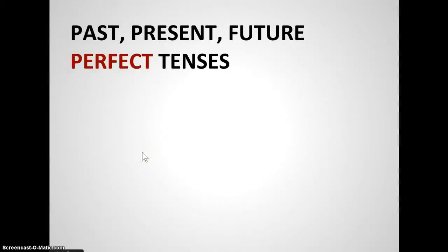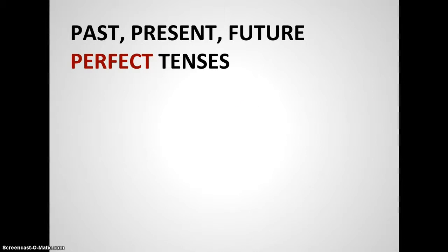Now when we talk about tense in English, we pretty much restrict ourselves to time: past, present, and future. But when we move to talk about the perfect tense or the progressive tense, we begin to talk about something called aspect as well.